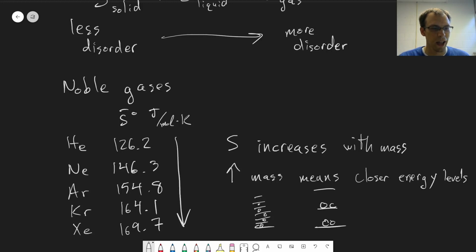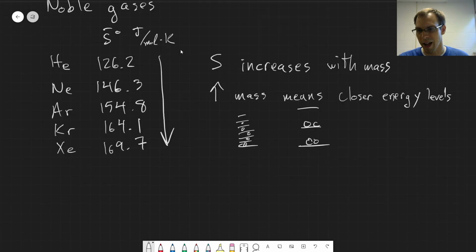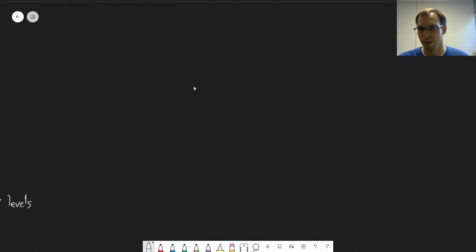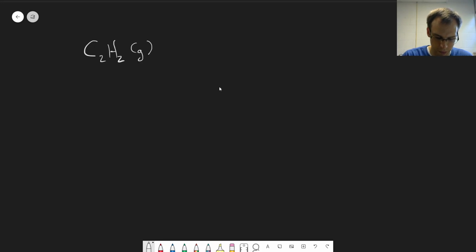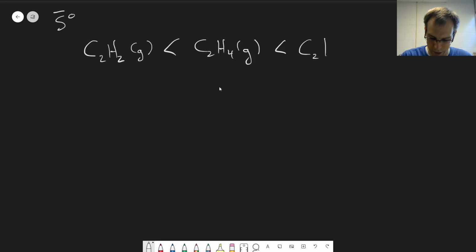Now, one other trend we can look at as we move beyond just thinking about single atoms like a noble gas is thinking about the number of atoms in a molecule. If we look at some simple hydrocarbons, starting from acetylene, C2H2, and we compare everything in the gas phase, the entropy, so we're considering again S bar naught values, of C2H2 is less than the entropy of C2H4 gas, which is less than the entropy of C2H6 gas. So as we add more atoms of a given type into a molecule, that leads to a larger entropy.